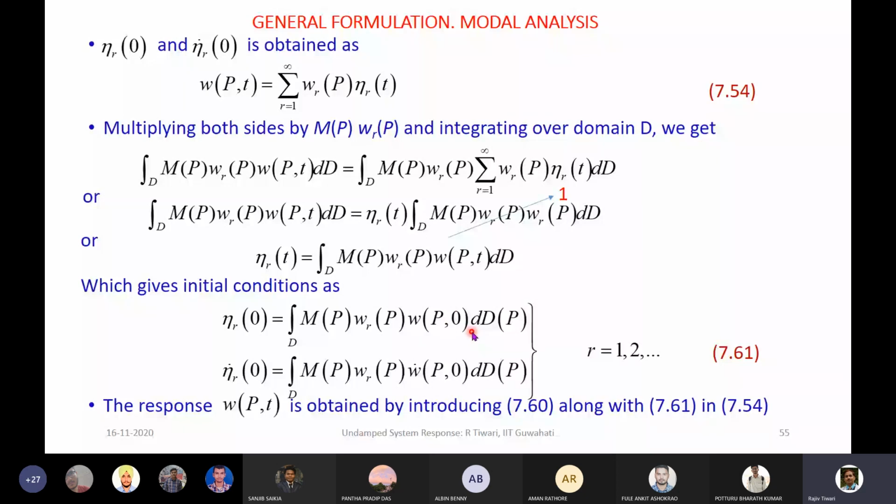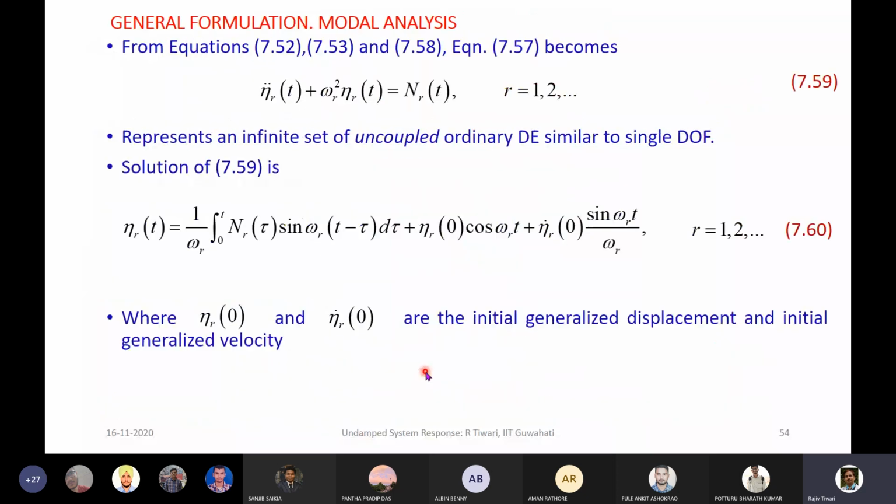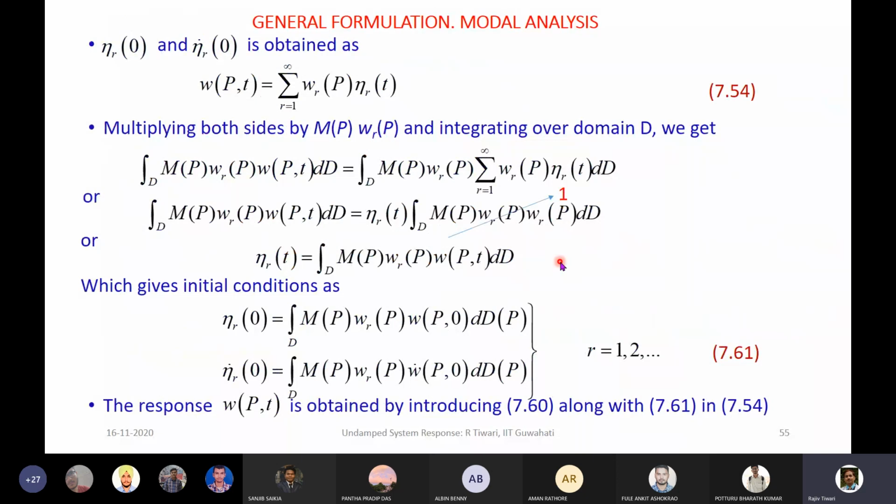And if we want the velocity, because this is the only term which contains time, we differentiate this with respect to time and get the derivative of this only. So these are the initial conditions which we need to get, because in the convolution integral, if we have initial conditions, we need to obtain them from the actual initial conditions.